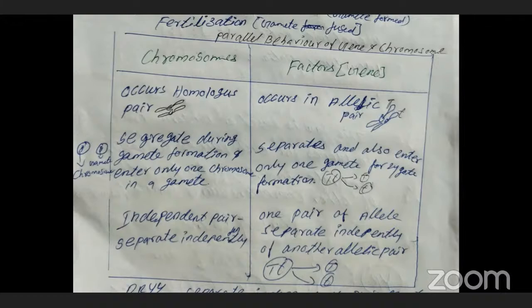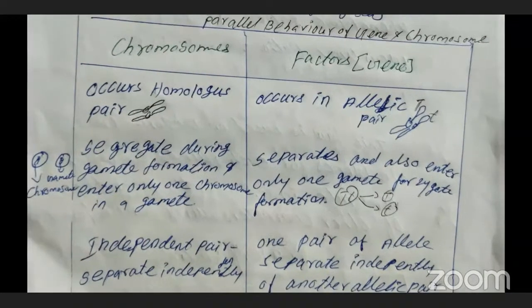For example, you can see that T is present in one allele, because allele means alternative forms. Capital T is present at one locus of a chromosome, and small t is present at the other locus of the homologous chromosome. Clear? So chromosomes occur in homologous pairs, and similarly, genes occur in allelic pairs.